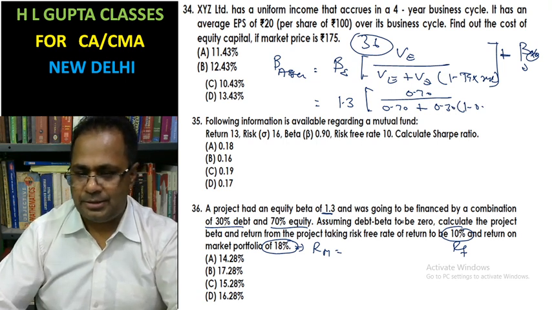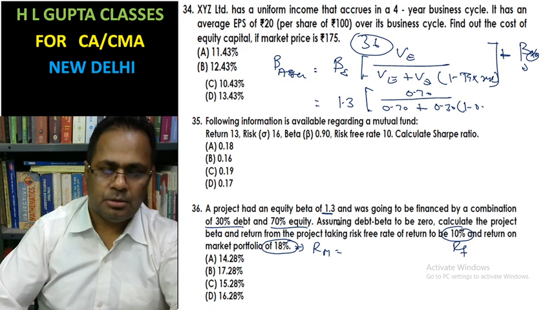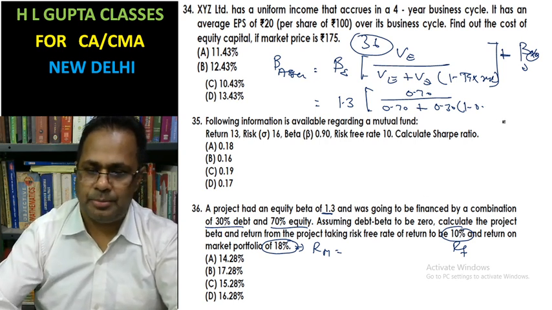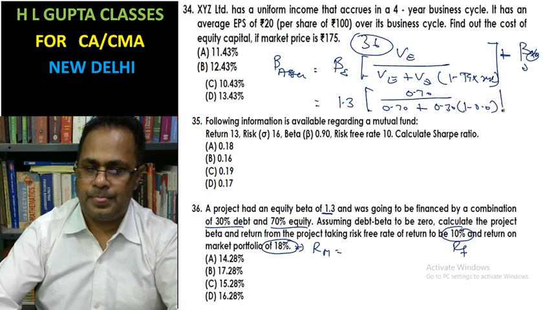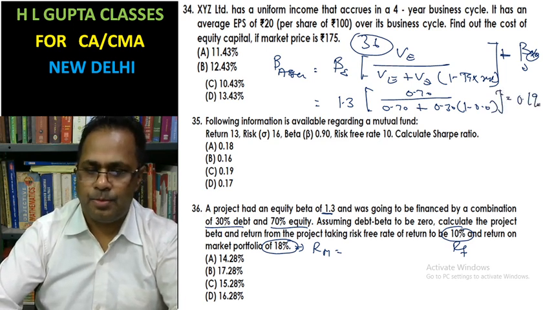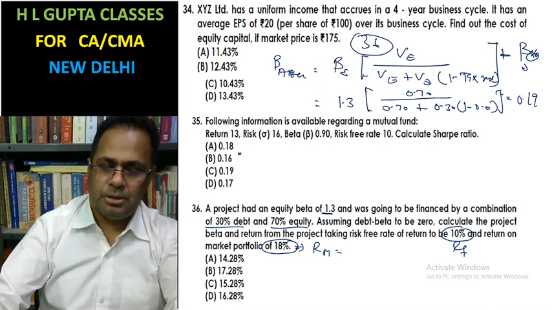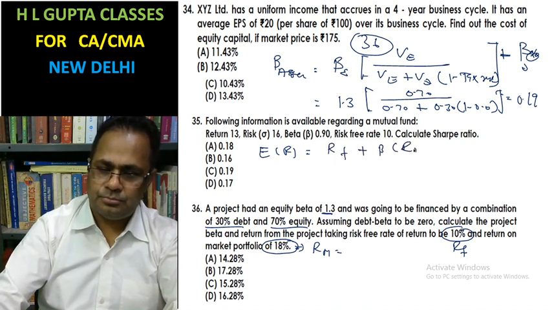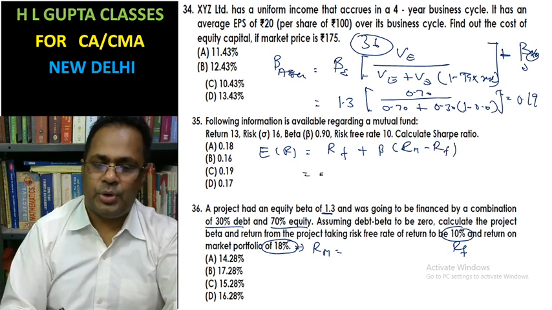The tax rate is not given in question 36. So beta assets is 0.91. Now, expected return as per CAPM: risk-free rate plus beta times (market return minus risk-free rate).